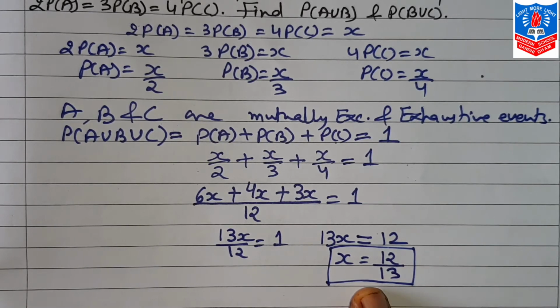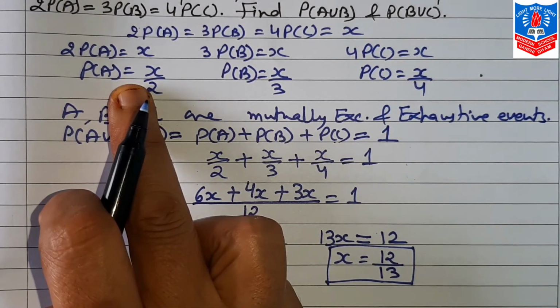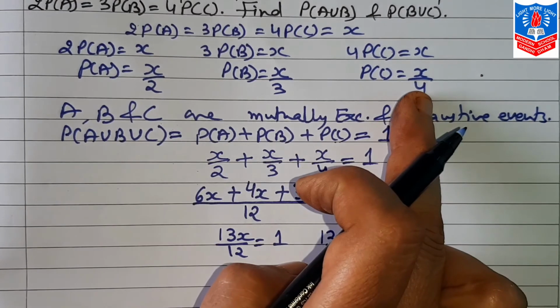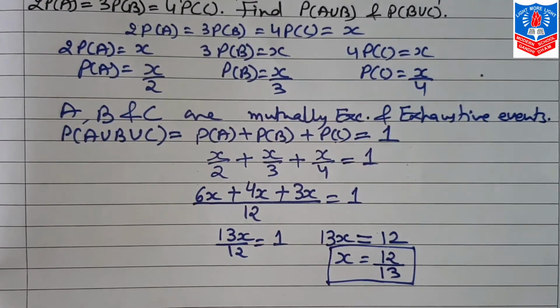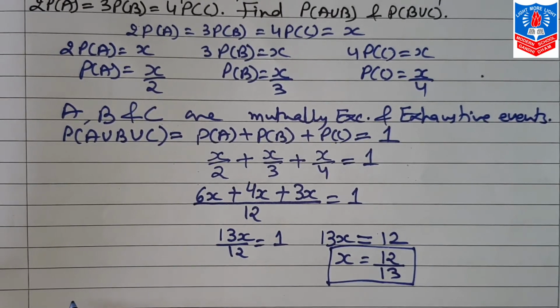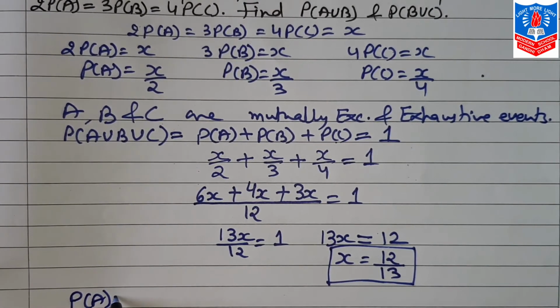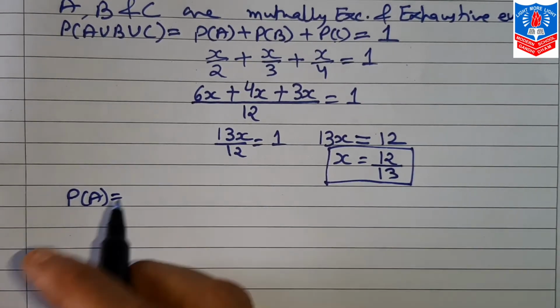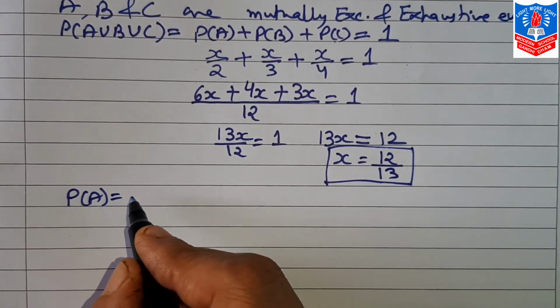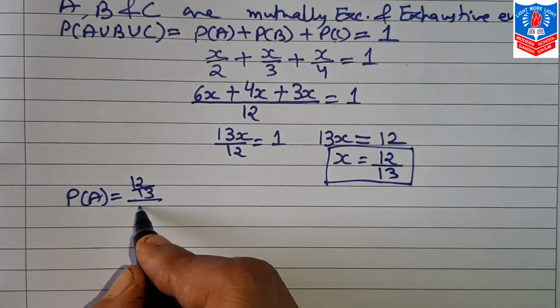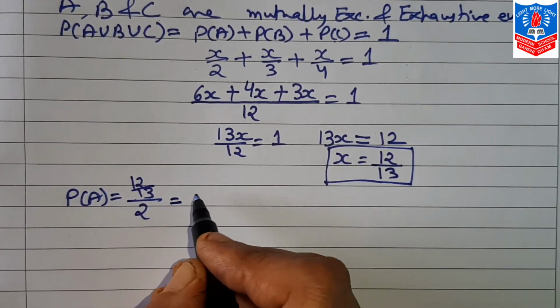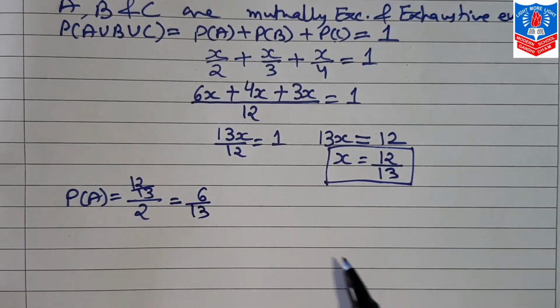Now this value of X we put in probability A, B and C. First let us put in probability of A. Here X by 2 is 12 by 13 upon 2, which comes 6 by 13.